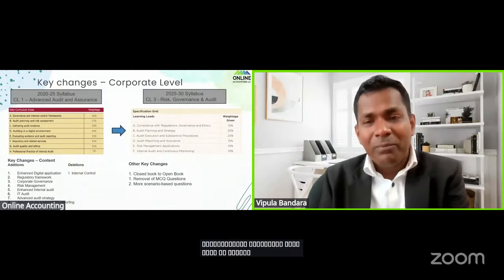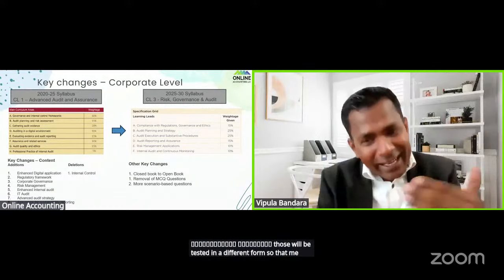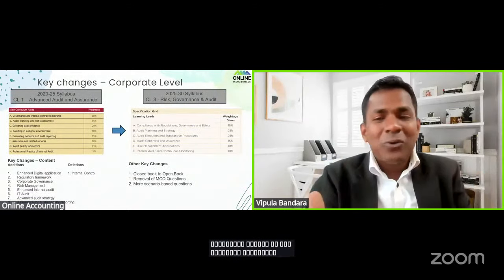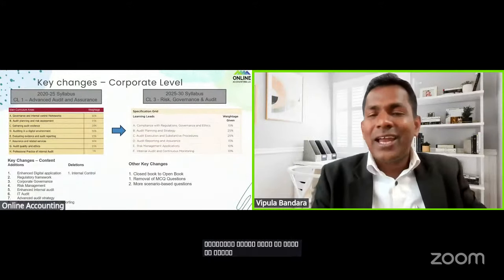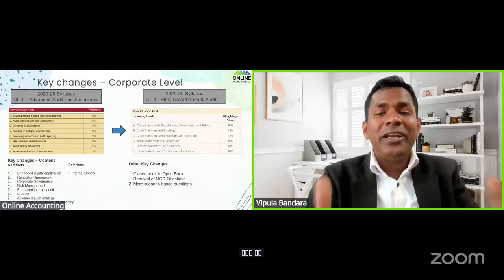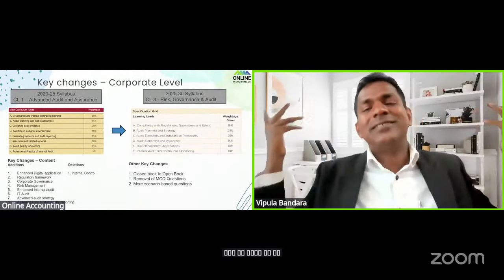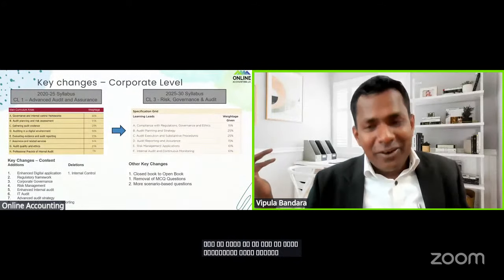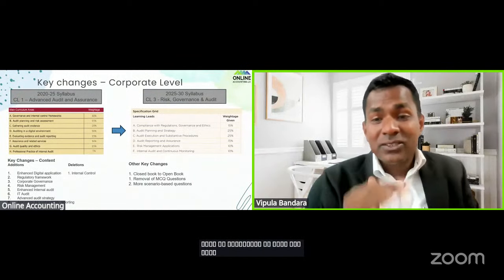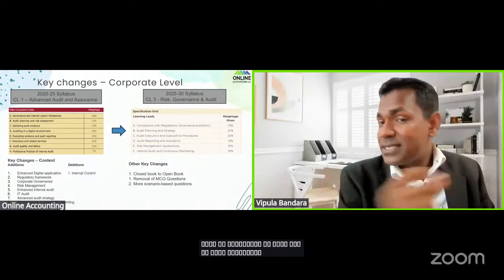in a different form. So that means, student, in the next CL3, you have to learn, you can't look at the study text and all that. You have to do an audit with me with the technology in the class. That's it. Right, with the technology. So therefore, you got to be extra careful. If you are pending with the CL1, please complete by June somehow.